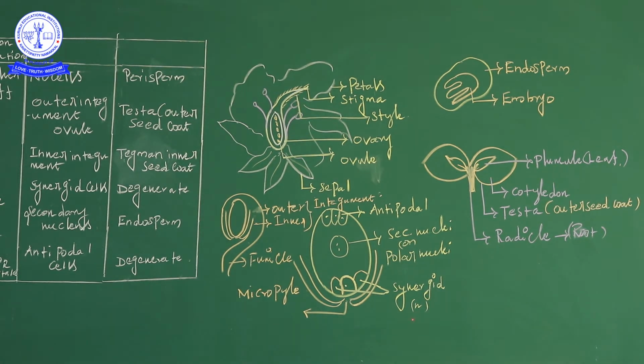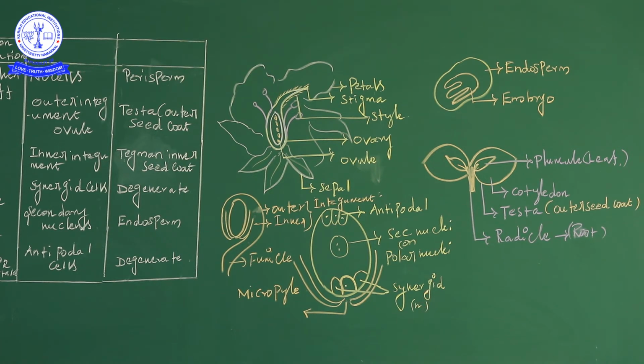The movement of the pollen tube is called chemotropic movement. Chemotropic movement means calcium pectate is secreted by the synergids, so the pollen tube easily enters the egg cell. Entry into the egg cell with the help of the synergids is called chemotropic movement. That is the function.